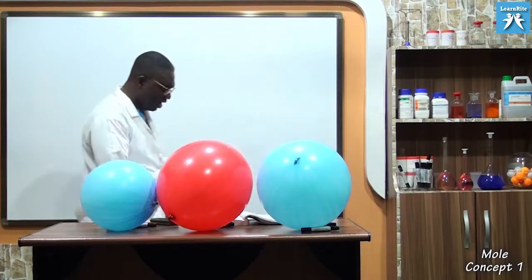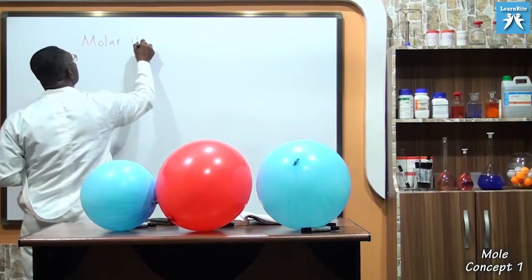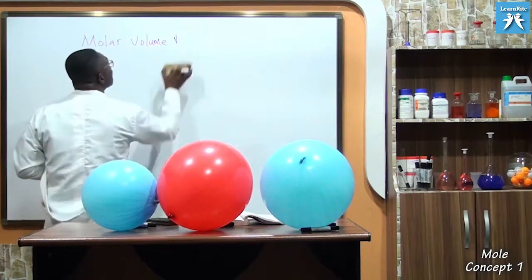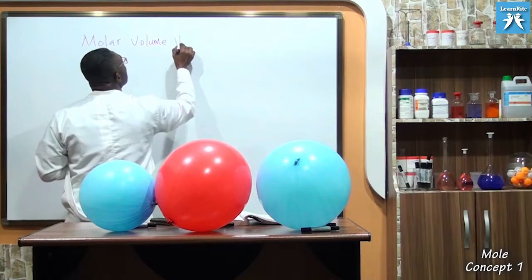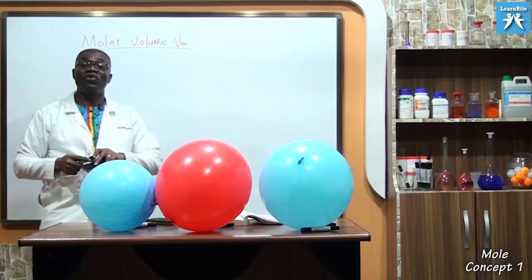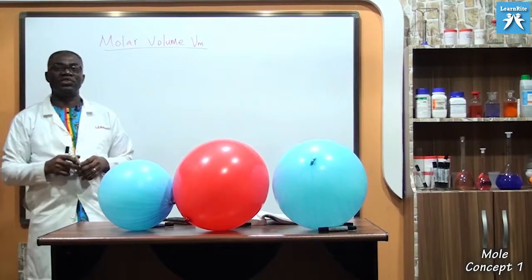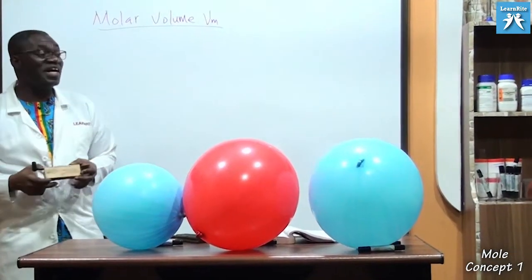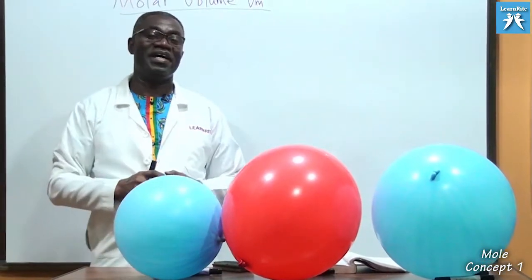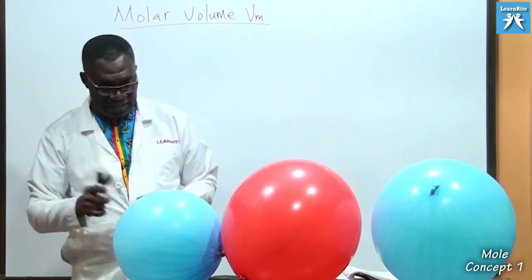Today, what we are looking at is molar volume. Molar volume simply means we are going to look at the volumes of 1 mole of substances, particularly as we are going to limit ourselves to gases. Avogadro, a physicist and a chemist, did a lot of work on these figures and constants that have been generally accepted as laws in science.